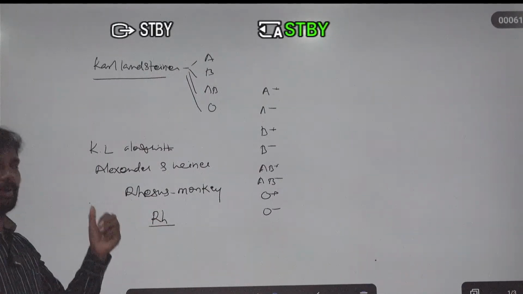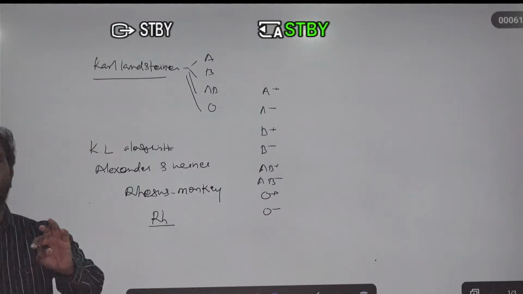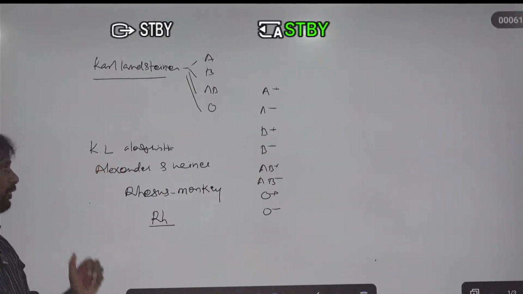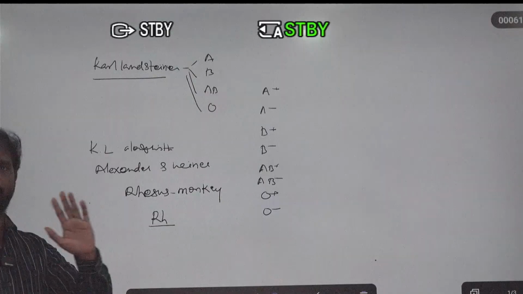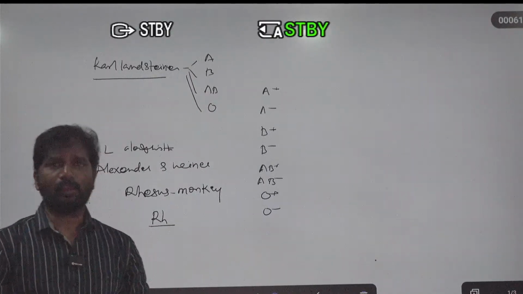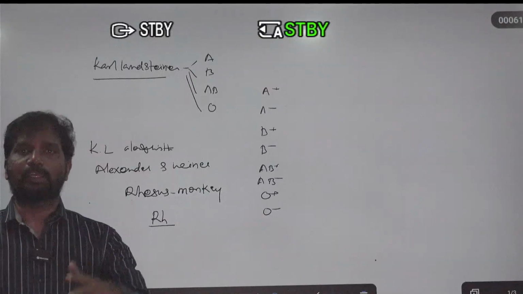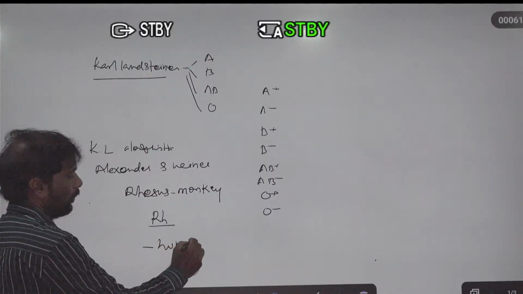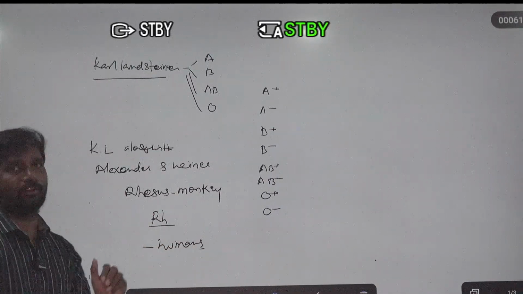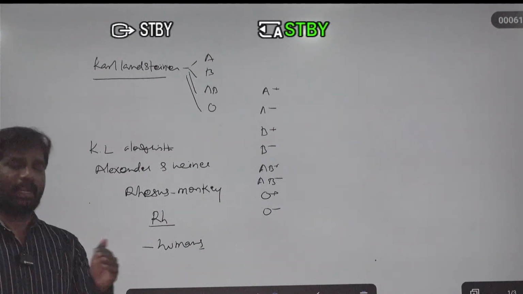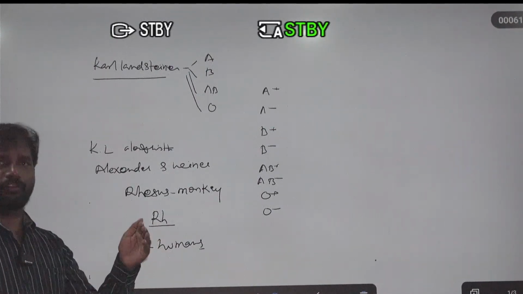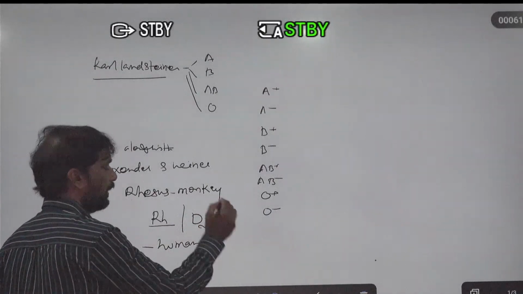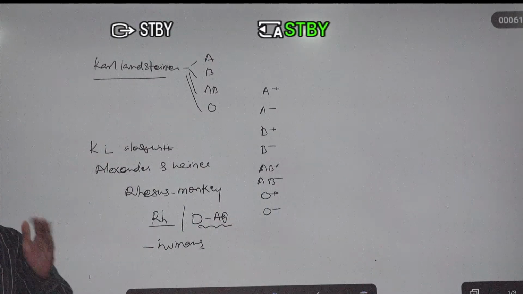So the Rh blood type antigen was identified or discovered in the rhesus monkey by the scientists Karl Landsteiner and Alexander S. Wiener. Later on, this type of Rh antigen was also discovered in humans. Later on this Rh antigen is also known as the D antigen.